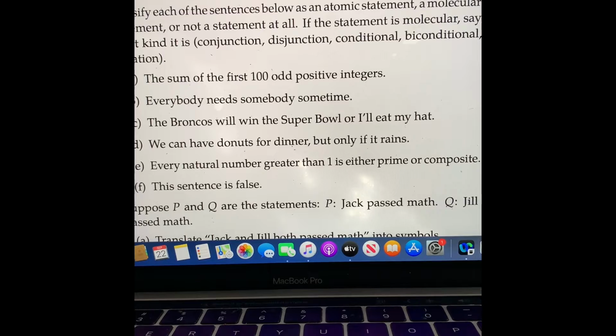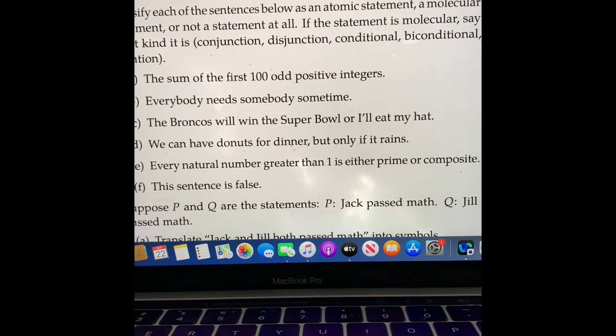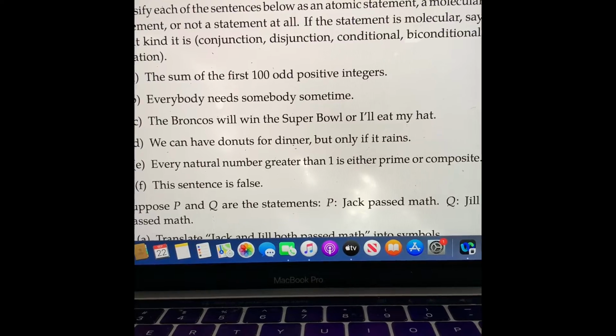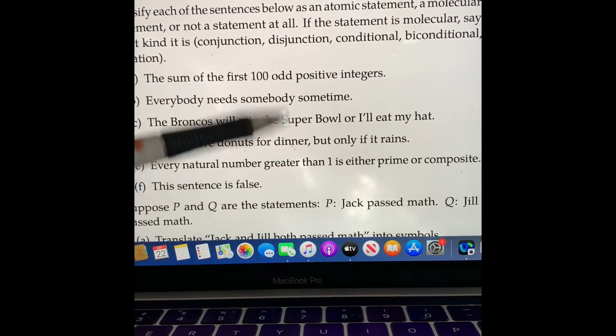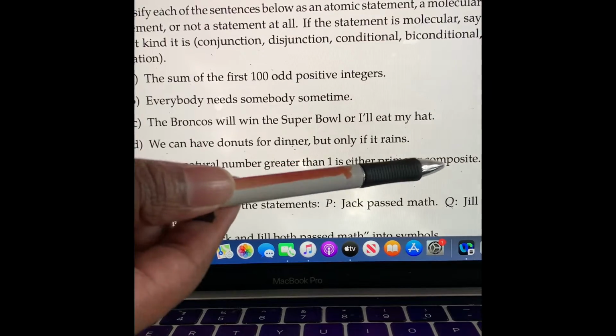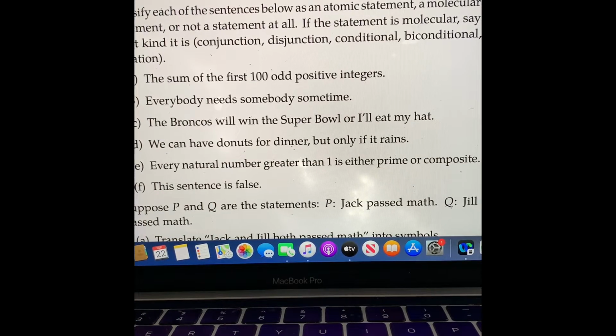E, every natural number greater than 1 is either prime or composite. This is an atomic statement, even though there is an or in the statement, which is right here. It would not make sense to consider the two halves of this disjunction.